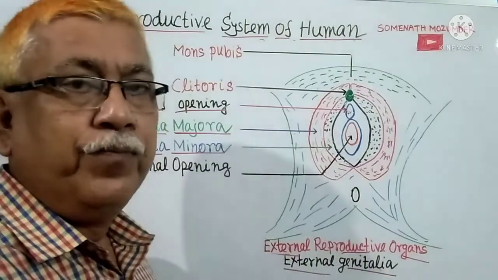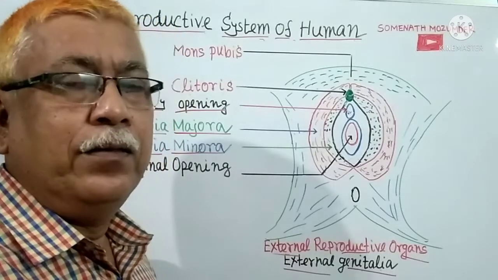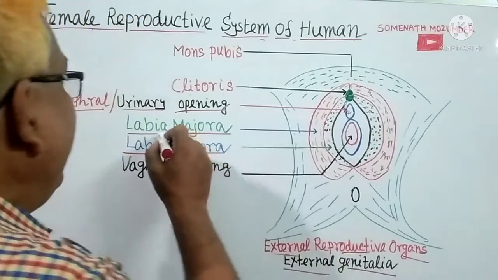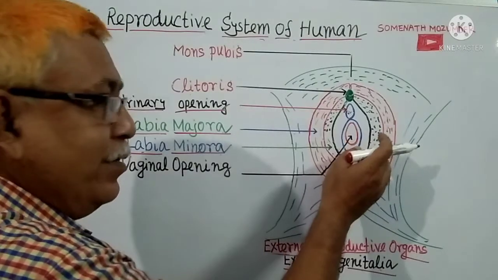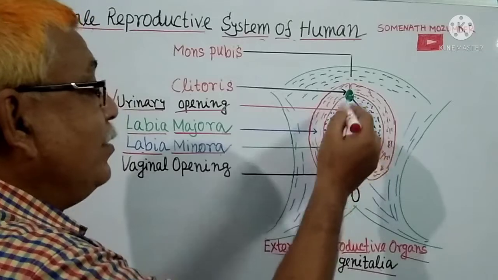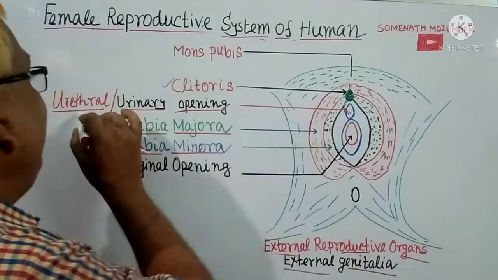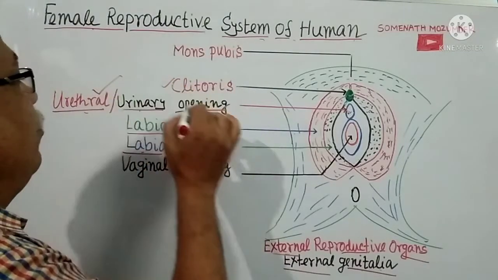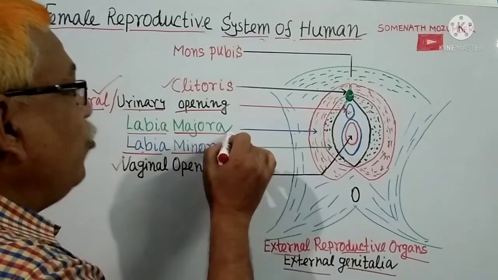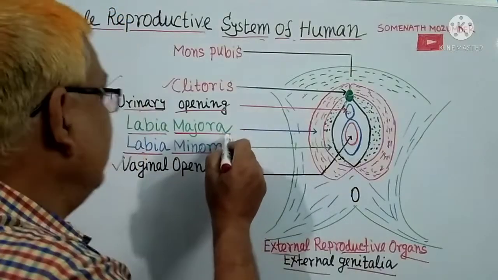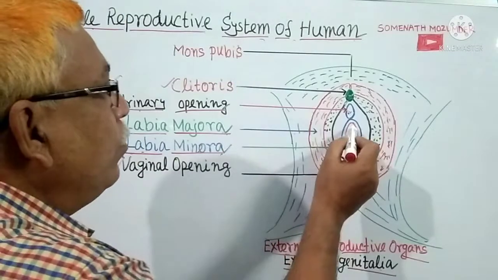Labia majora and labia minora are folds of skin, and they surround and protect the other external reproductive organs such as clitoris, urethral or urinary opening, vaginal opening. Labia majora is called upper lips and labia minora is called lower lips.